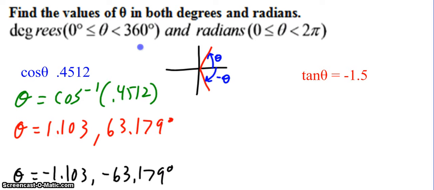Except, notice that we want our answers between 0 and 360 and 0 and 2 pi. Now what do we do? Wait, we know about coterminal angles. So I just need to find a coterminal angle of this and a coterminal angle of this.